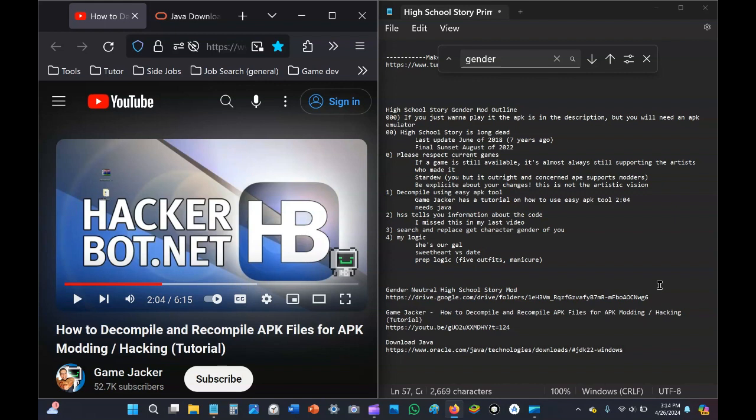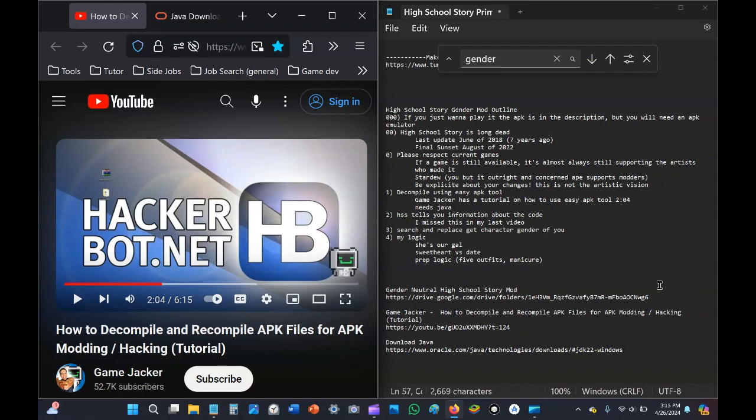But before we start, let's go over some of the ethics. First of all, High School Story, long dead. I said this in the last video, I'm saying it again. No one is being hurt by creating mods of this. Please respect games that are still available and do not get in the way of their ability to support the artists that made them. Something like Stardew Valley, I know, has a very active mod community, but that's a game that you purchase outright. And Concerned Ape has actively tried to make it better for mods.